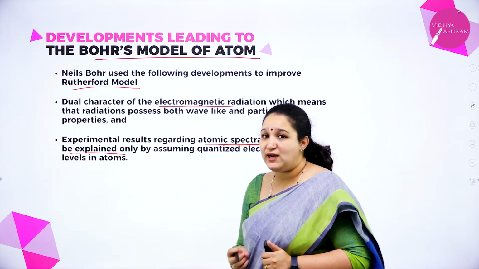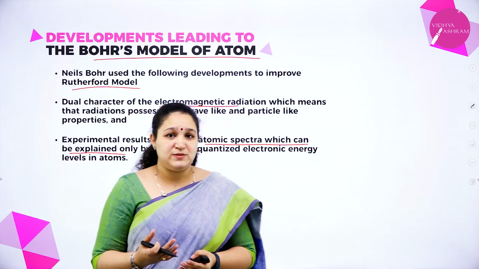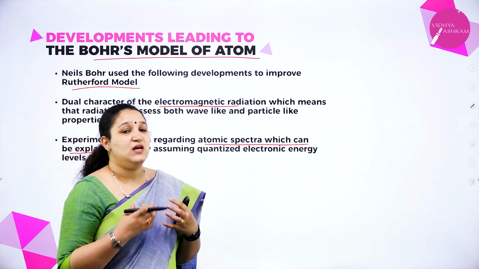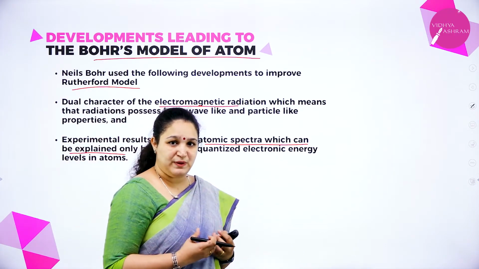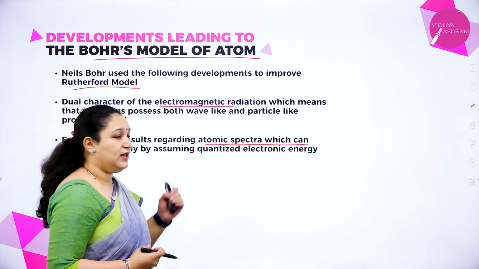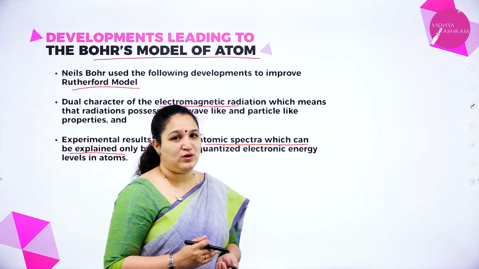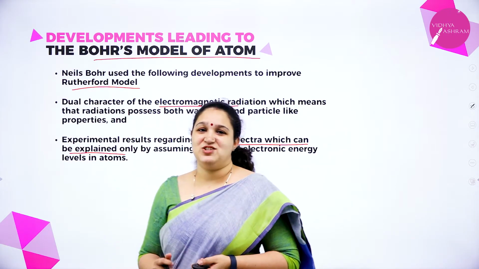What is atomic spectra and how he utilized this experiment to give Bohr's atomic model, we learn in our further classes. First, let's see about electromagnetic radiations.